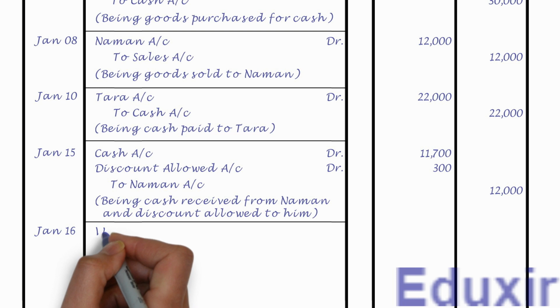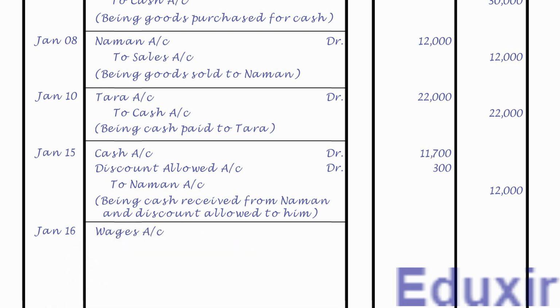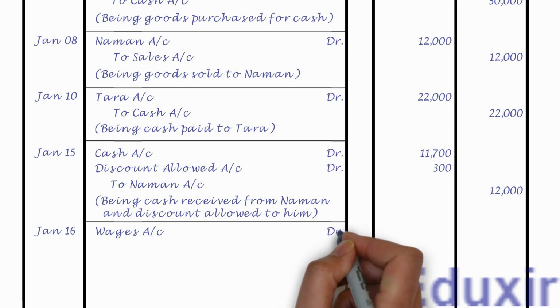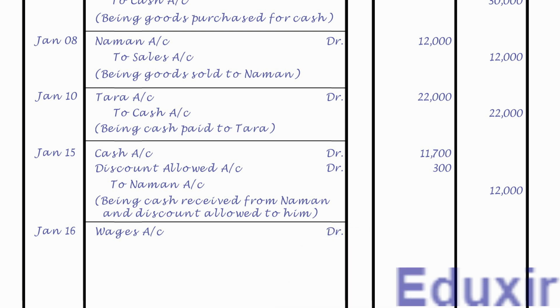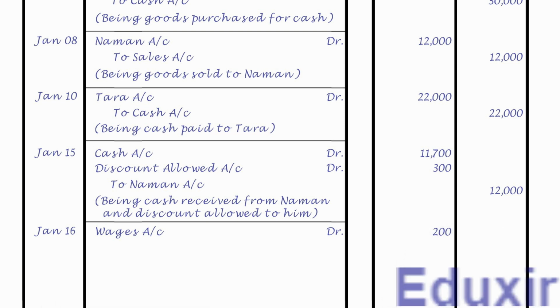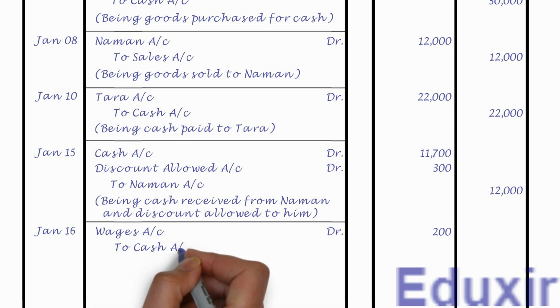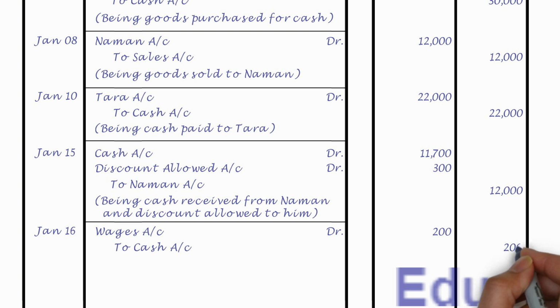Let us now record the wages account as the debit entry. Let us also record the text DR to indicate that this is a debit entry. Let us also record the debit amount of 200 rupees into the debit amount column. Leaving a margin, let us now record the cash account as the credit entry. Let us also record the credit amount of 200 rupees into the credit amount column.